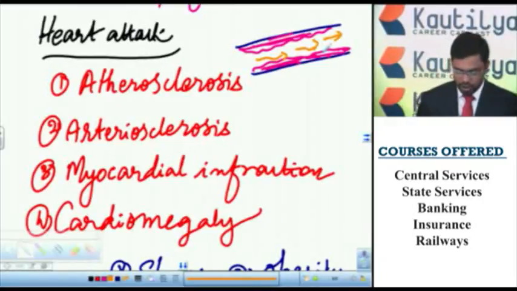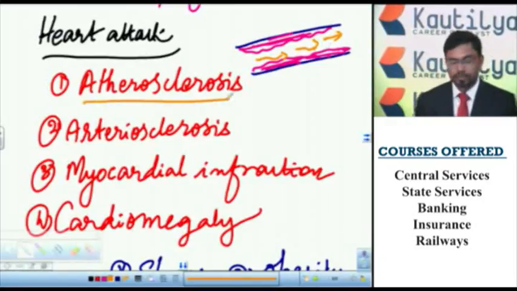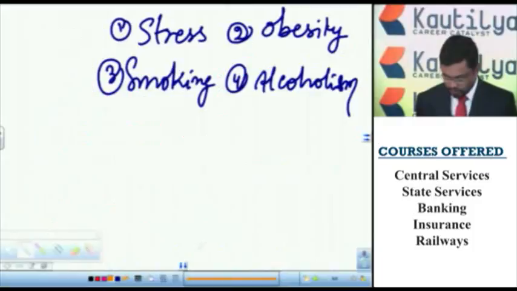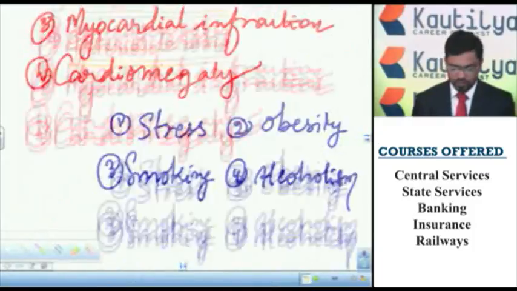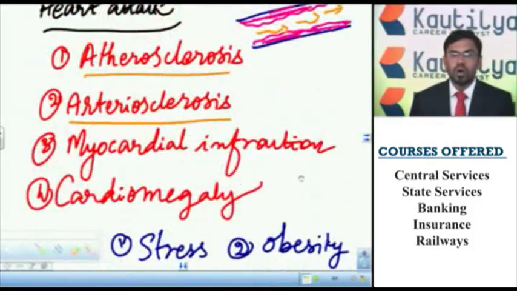This condition is called atherosclerosis. And arteriosclerosis, due to various reasons, the wall of the coronary artery gets thickened. This condition is called arteriosclerosis.